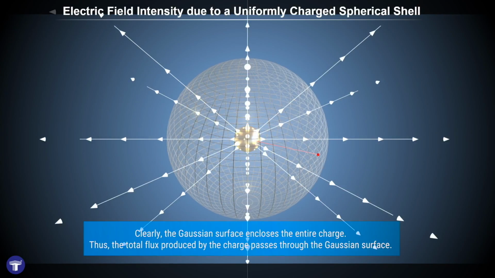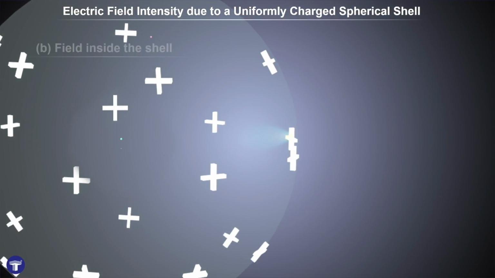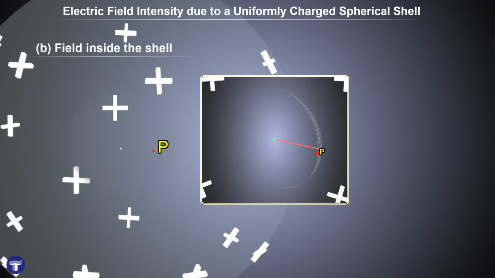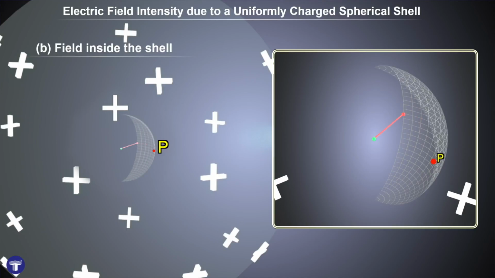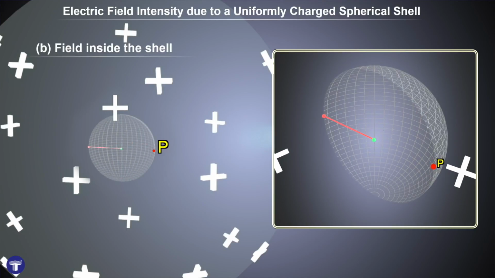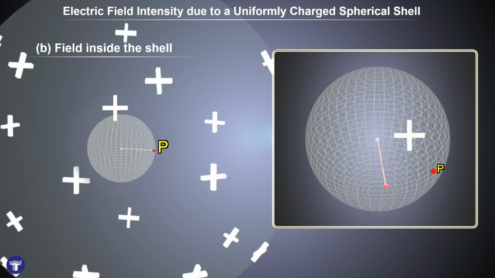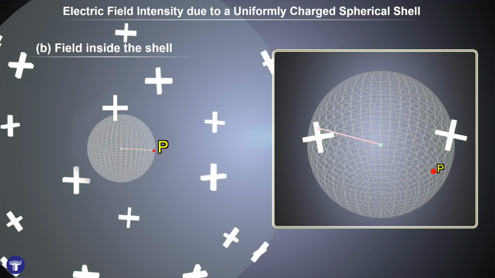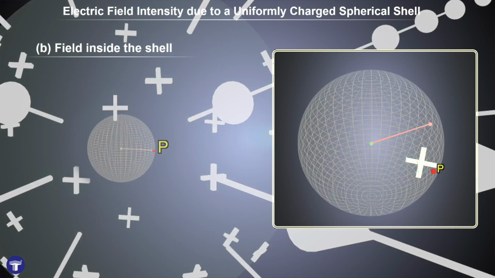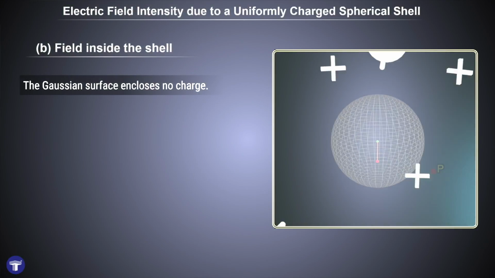In the second case, when we are trying to find the field inside the shell, we take a point P at which the field has to be found and draw a Gaussian surface which is spherical and passing through P. However, since charge only resides at the surface of a conductor, this Gaussian surface encloses no charge.